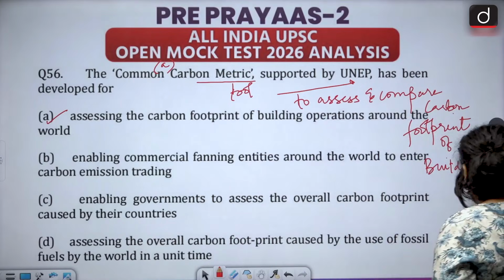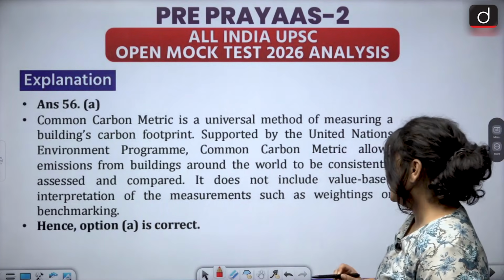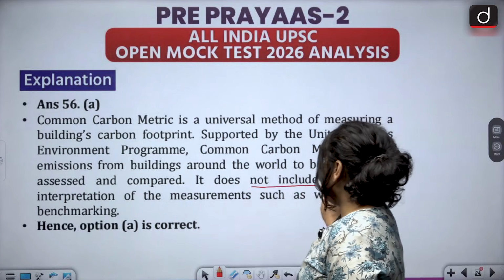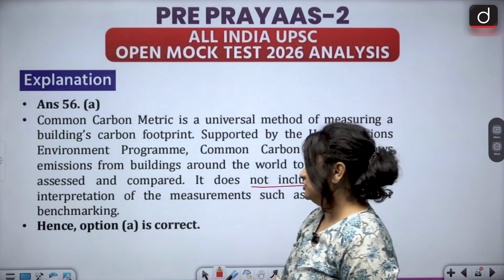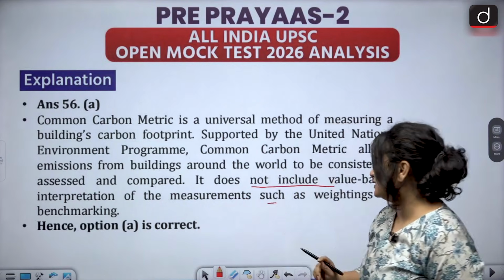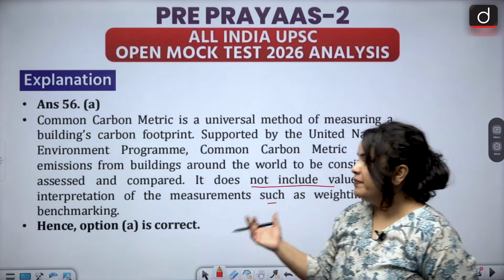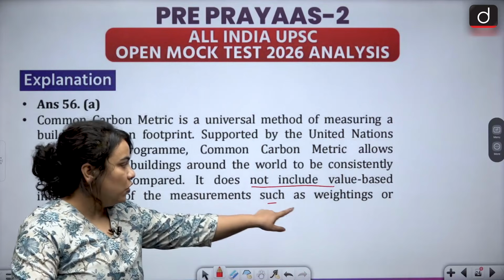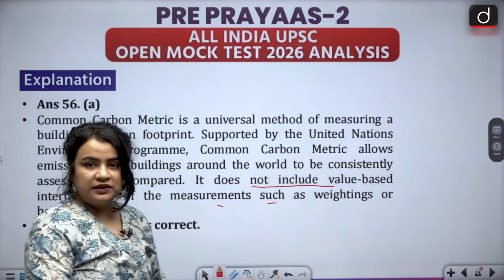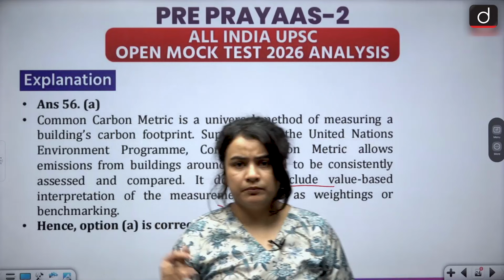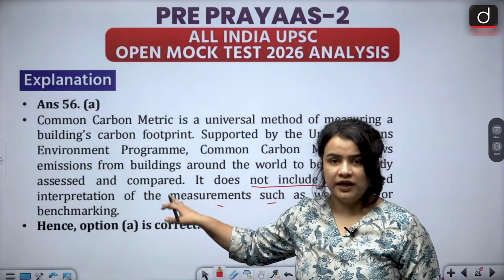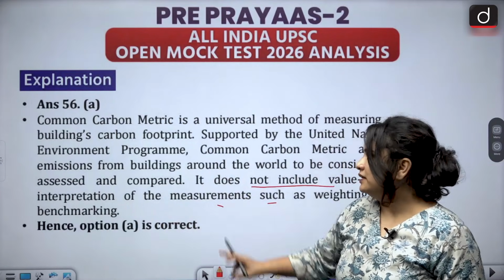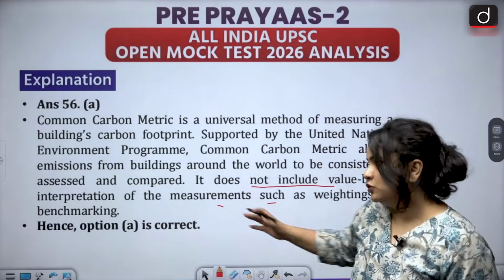But there is also an important, interesting thing that you might want to know. It does not include value-based interpretation of the measurements such as weightings or benchmarking. So, it does not provide an interpretation on the basis of various measurements like weightings and benchmarkings. It refrains from doing that. So, this is an interesting point that you might want to remember.